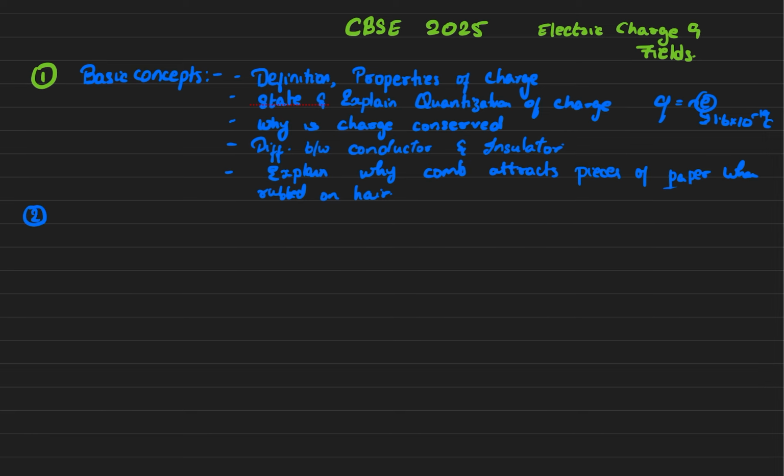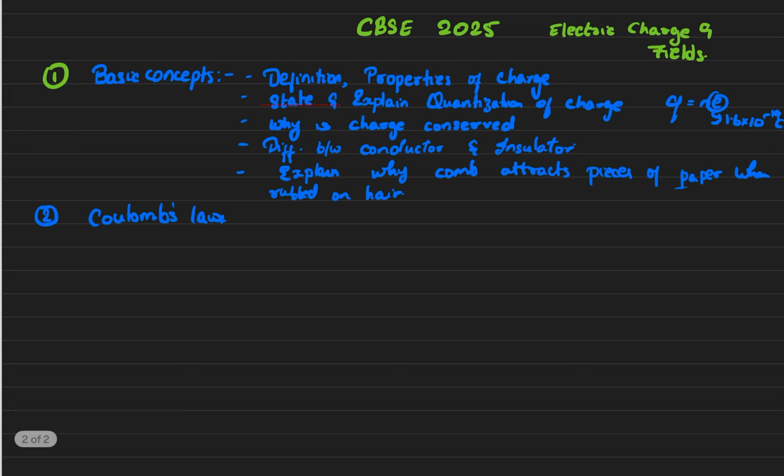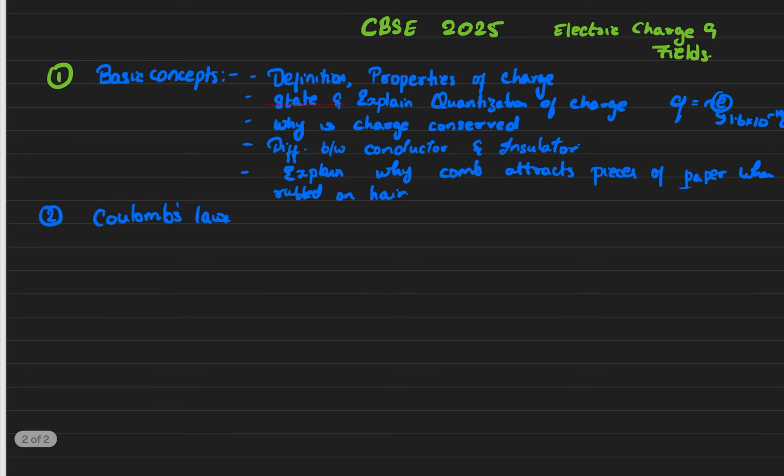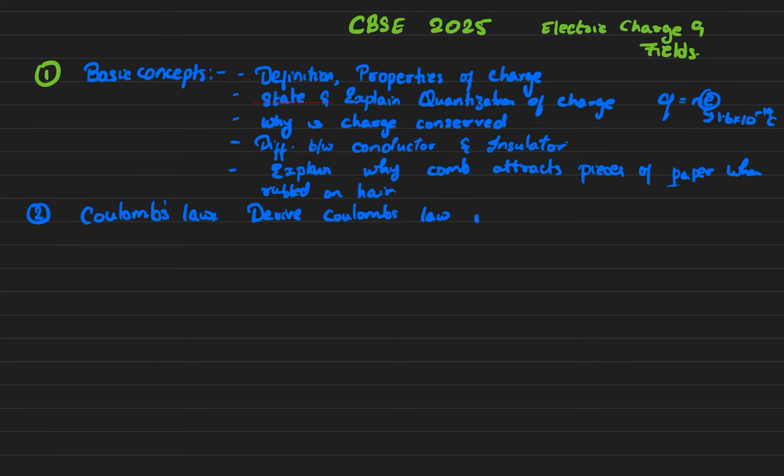Second concept is Coulomb's law. From Coulomb's law, you can get questions like: derive Coulomb's law in vector form. This is a very important question. So you need to derive Coulomb's law in vector form.